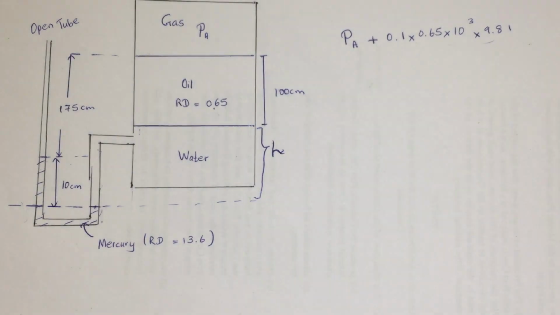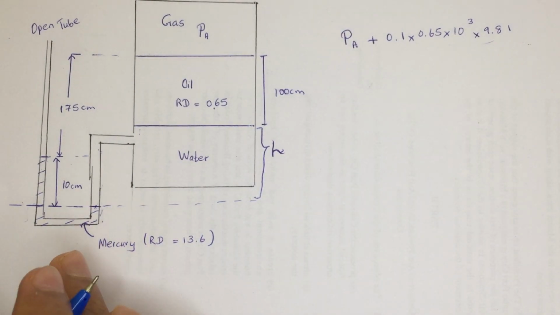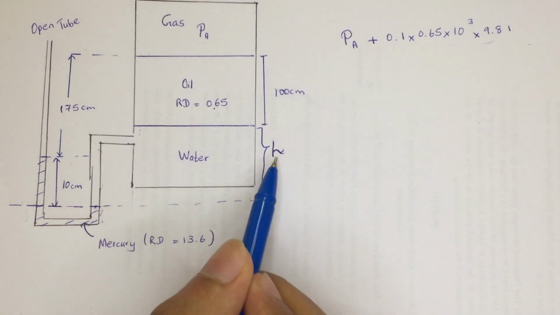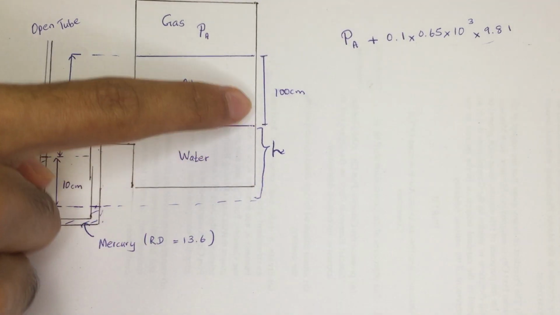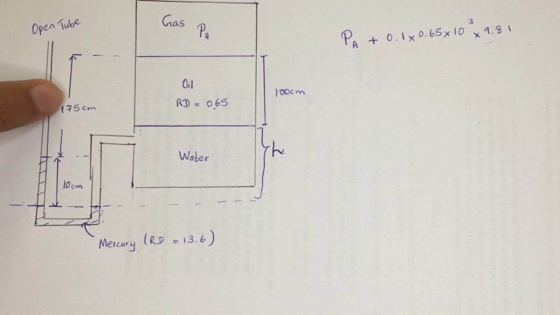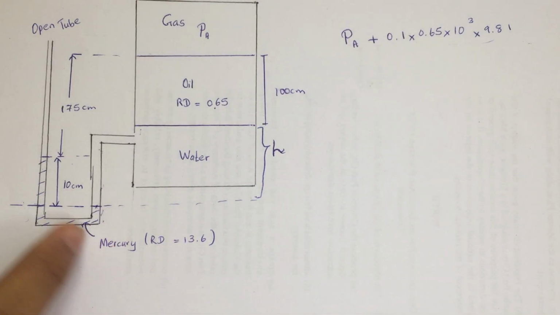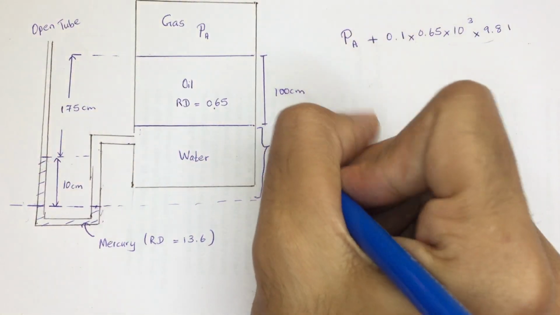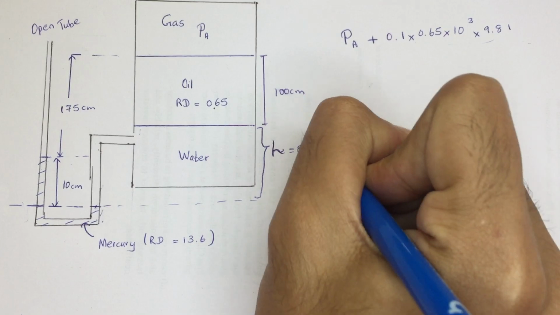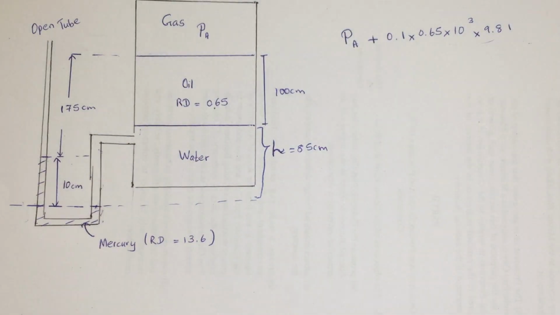Can you find that over here? Most of you have probably already figured it out. We can tell that this H plus this 100 is going to be equal to 175 plus 10, because these are the same heights. So from that it's going to be 185, so H is going to be 85 centimeters. Have you figured it out? This is a little bit trickier part over here.